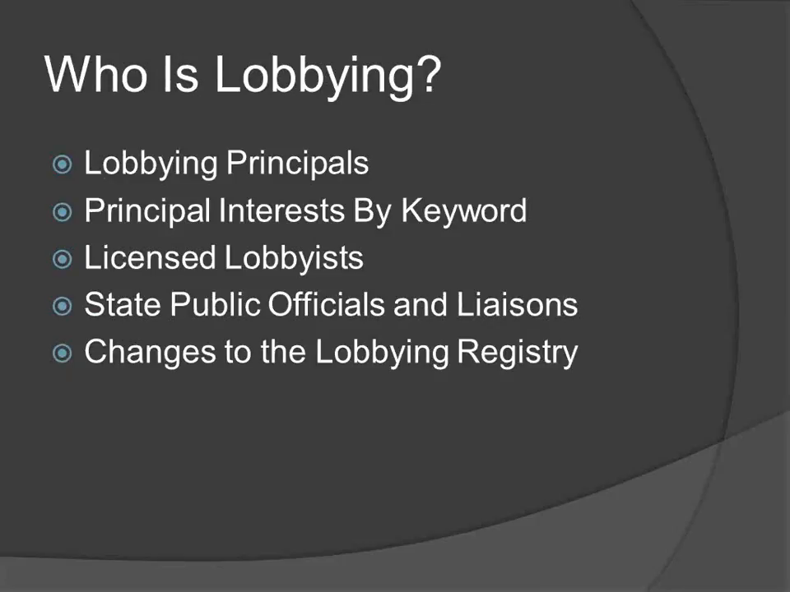Searching lobbyist principals allows you to search the organizations that have registered to lobby in Wisconsin. You can also search lobbying principals by keywords related to their registered interests. The website will also allow you to search the individuals licensed to lobby in Wisconsin, including the principals they represent. State agencies must also identify employees whose normal duties include influencing legislation and rulemaking. These employees are known as state agency legislative liaisons. ION Lobbying provides the names, titles, and contact information of such officials. You can also use the site to see changes in the lobbyist registry within a given date range.